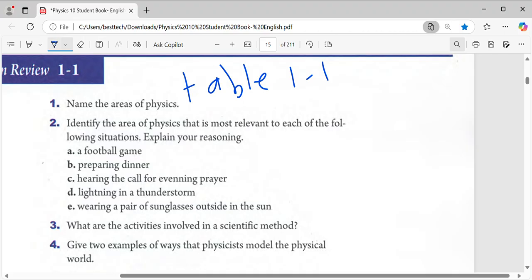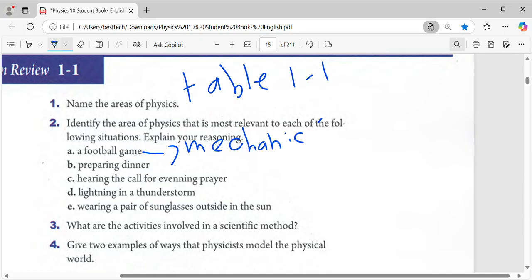For each one of them, write, for example, football game or perpendicular, which of the types of physics that we have. Here is an example: you have to write down that football game is which type of physics. Football game is a mechanic type, because football is a game and playing is motion, so it's a mechanic type.